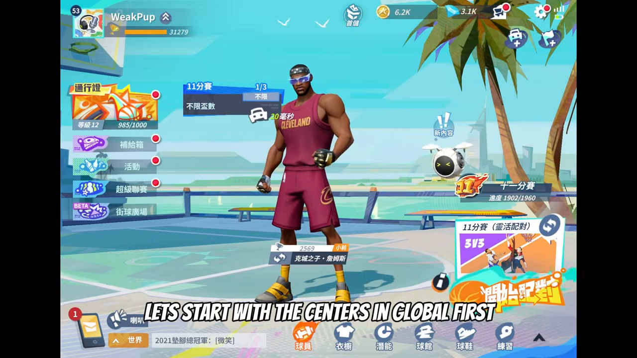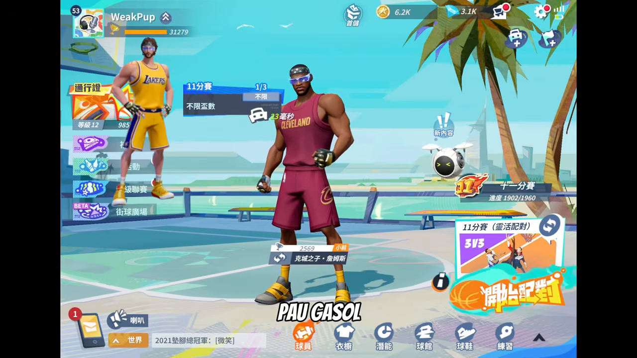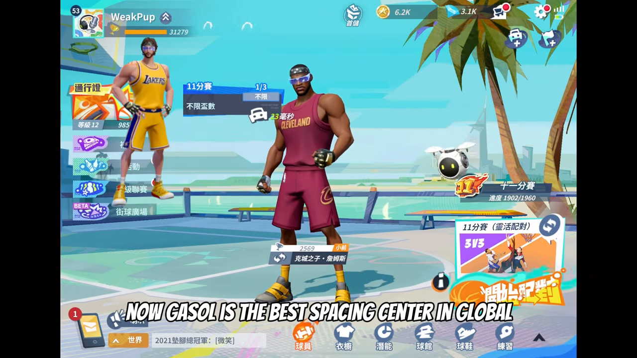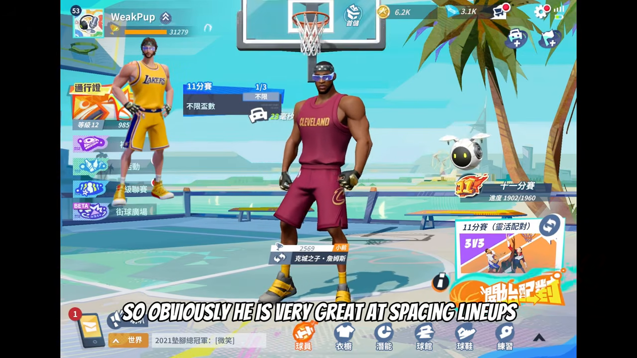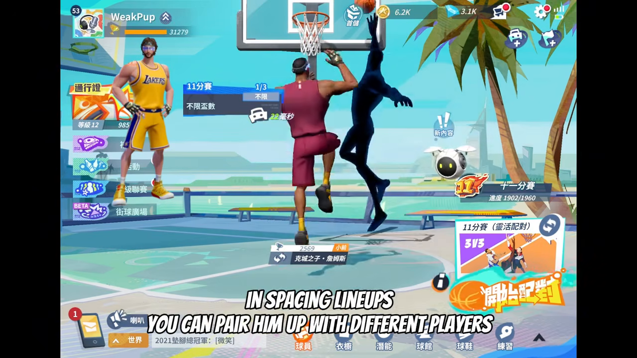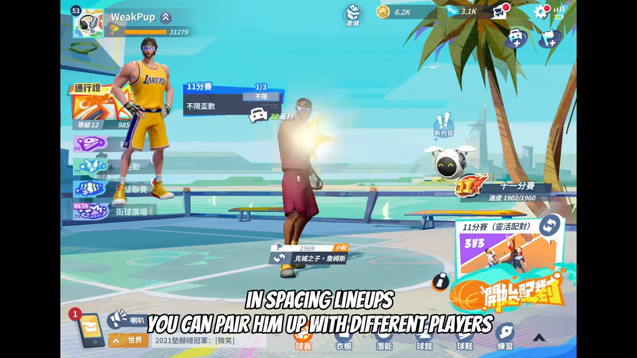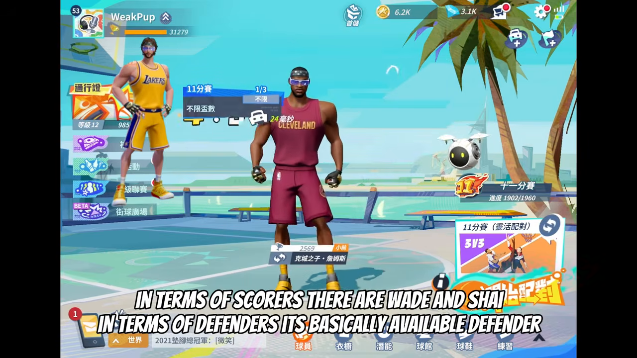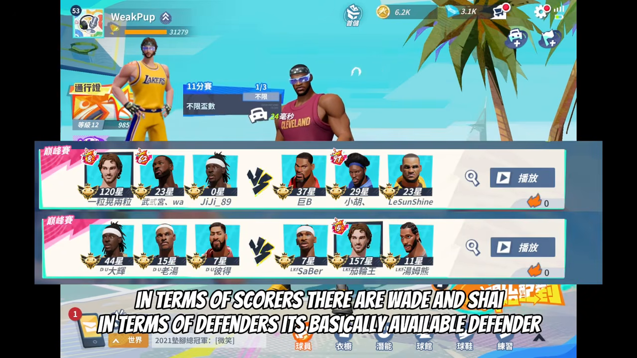Let's start with the centers in global first. Pau Gasol. Now Gasol is the best spacing center in global, so obviously he is very great at spacing lineups. In spacing lineups, you can pair him up with different players. In terms of scorers, there are Wade and Shai. In terms of defenders, it's basically any available defender.